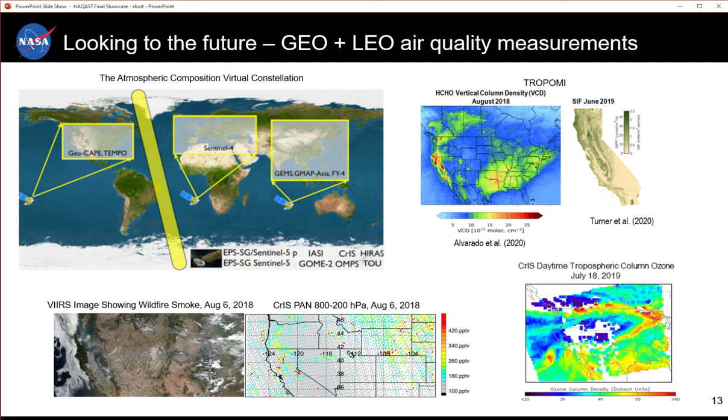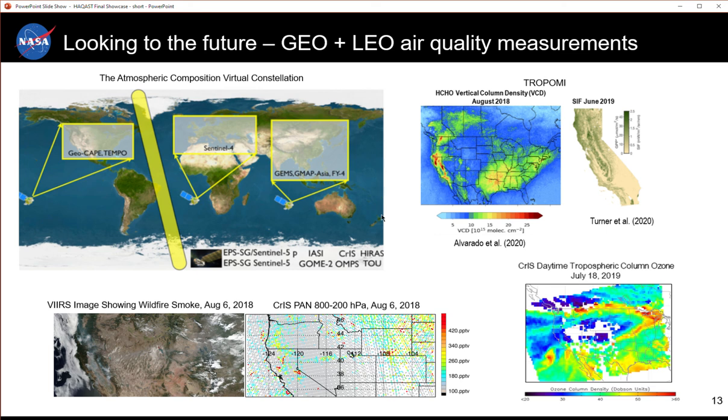biogenic VOCs. These are tropospheric ozone retrievals for a single daytime overpass of the Cross-track Infrared Sounder processed as part of a new ozone trends initiative at JPL. We've never before had infrared measurements of tropospheric ozone with the coverage, spatial resolution, and low noise that is now available from CrIS. We can also retrieve species such as peroxyacetyl nitrate from CrIS, which plays a critical role in ozone and secondary organic aerosol formation downwind of sources including wildfires.